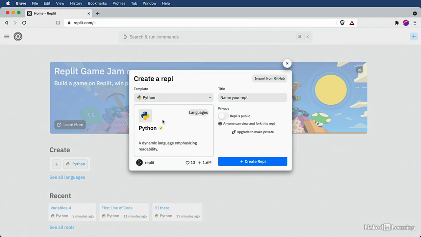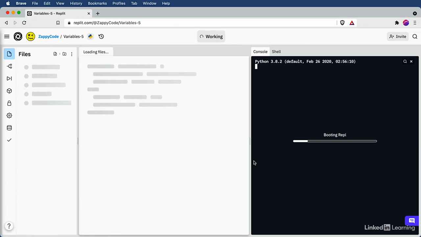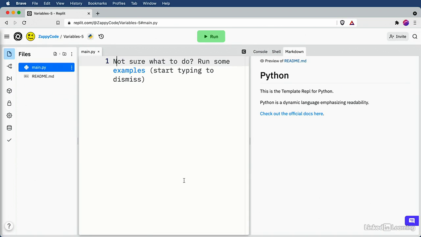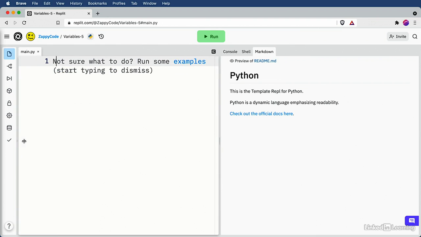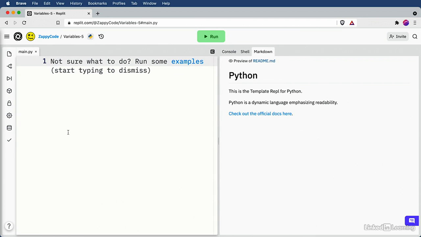So again, we need to make sure that we have Python selected. And because we're going to be learning about variables, I'm going to name this variables. Now, what are variables? Variables simply just hold a piece of information that can change over time. It's really just that simple.